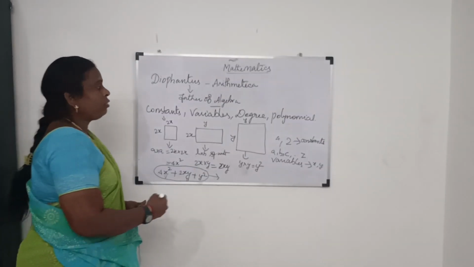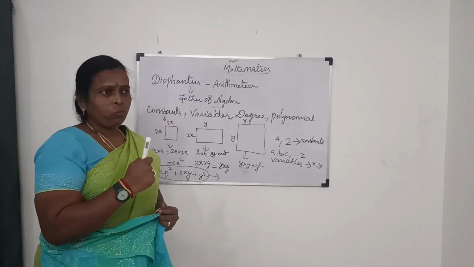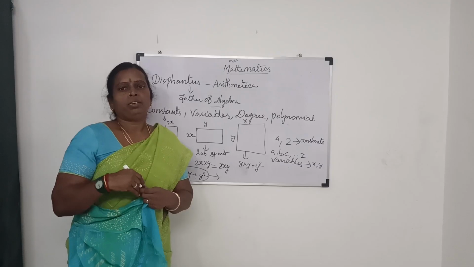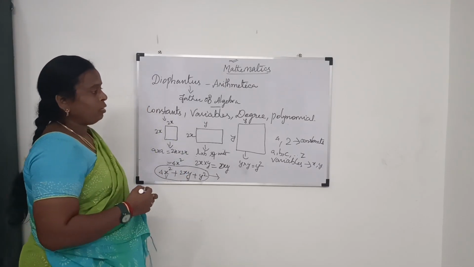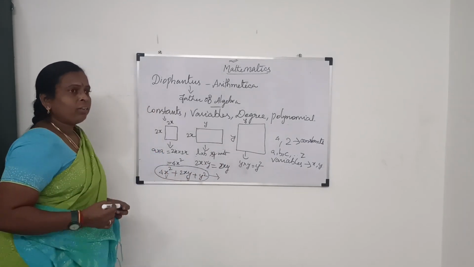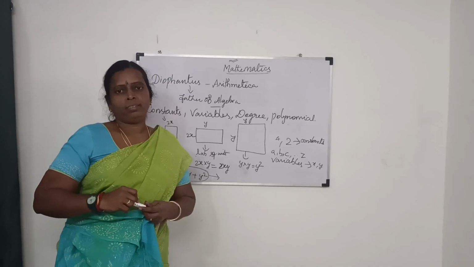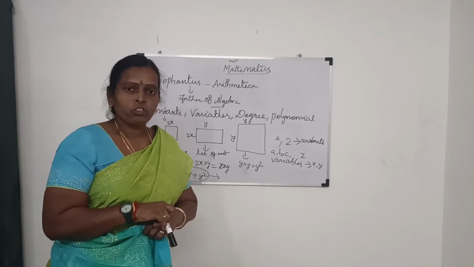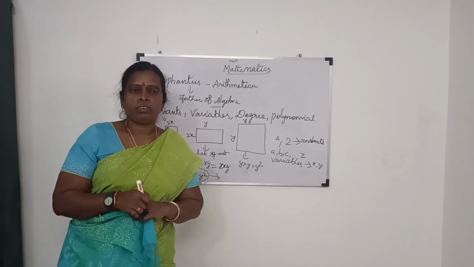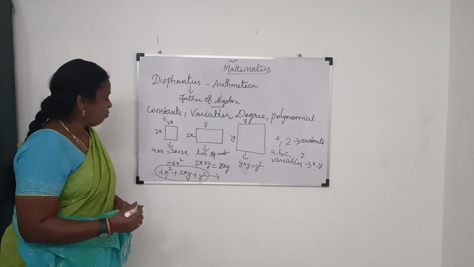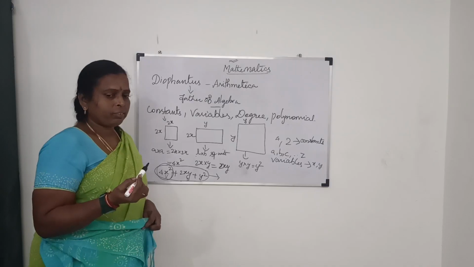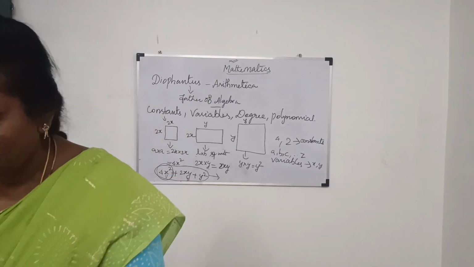And next is the degree of the polynomial. The degree of the polynomial is the highest power of the expression. There are conditions to find the degree of the polynomial. The power should be a whole number. It should not be a negative value or a fraction. So here, the highest power we can take. How to find the highest power? Here we have doubts. Again I will write this.